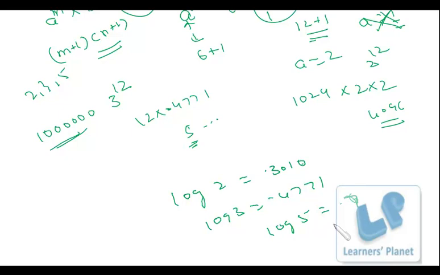If you keep these basic logarithm values in your mind, it would be easier for you to calculate the number of digits. Sometimes it is really required. When you multiply it like this, 12 into 0.4771, you'll be getting 5 point something. So the total number of digits will be this integer part plus 1. That's an important point.